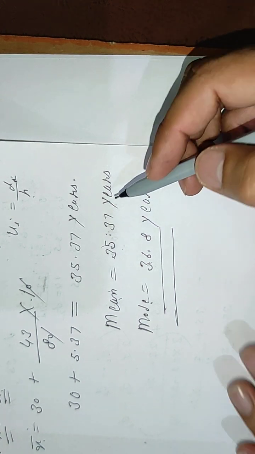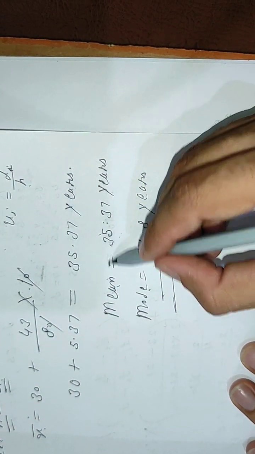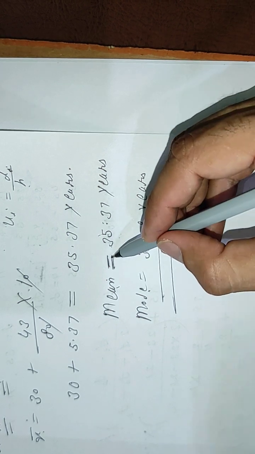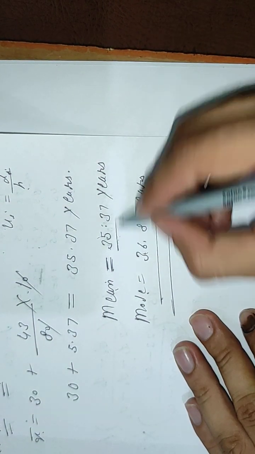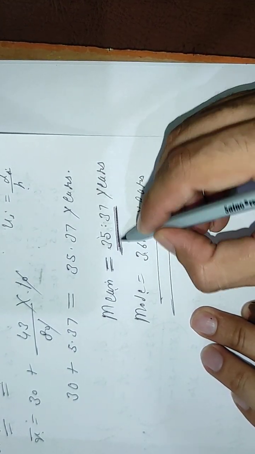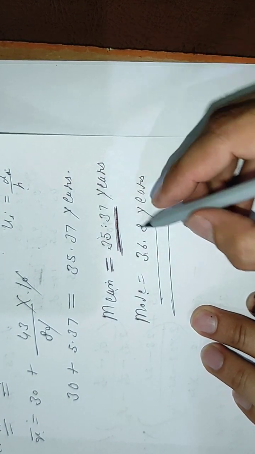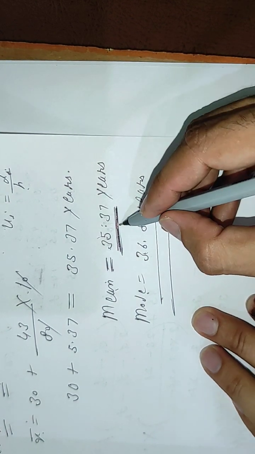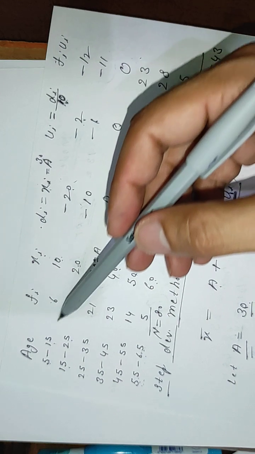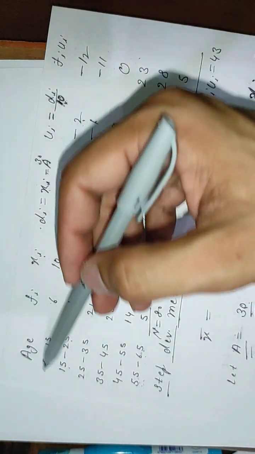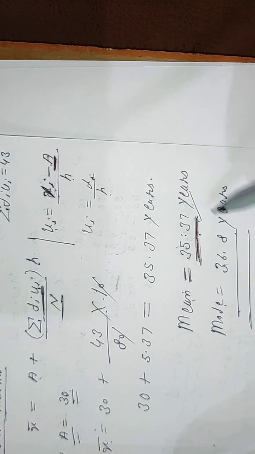So by this it means that the average age of the patients admitted in the hospital was this. The patients admitted in the hospital were of different ages, but if someone asks the mean age, that is this.